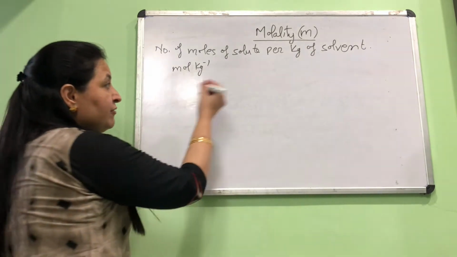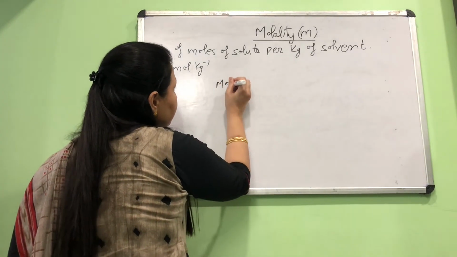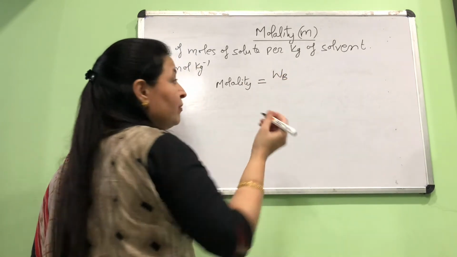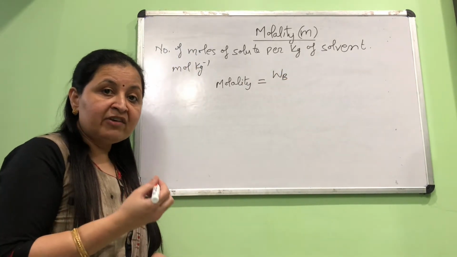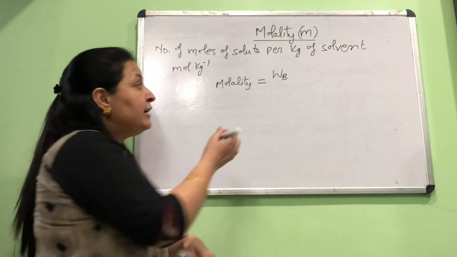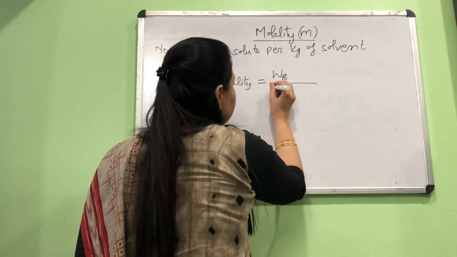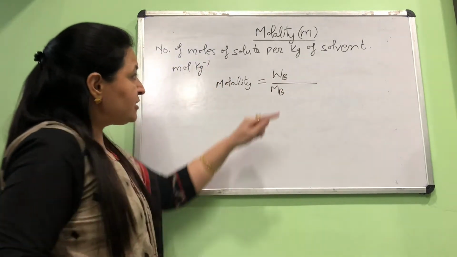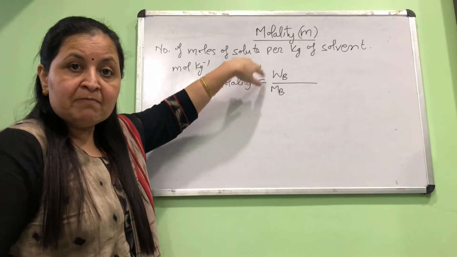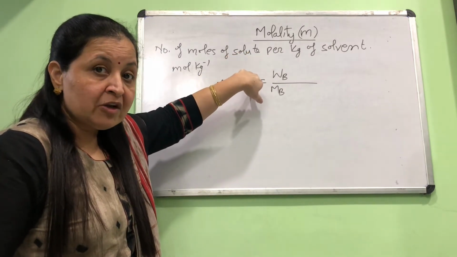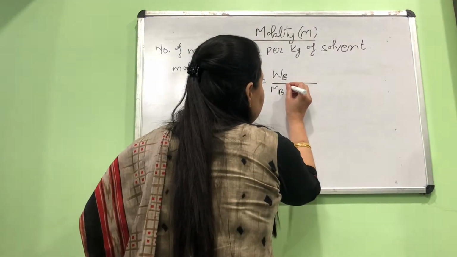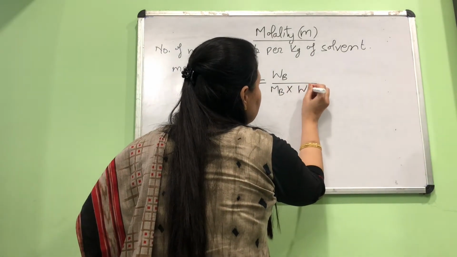Okay, the formula for molality is equal to WB upon MB into WA, into 1000. Now, I think you remember in the beginning of the chapter I told you whenever we write WB, it refers to mass of solute in gram. WB upon MB, this is mass of solute, this is molar mass of solute. The ratio of mass of solute upon molar mass of the solute is the number of moles of solute, divided by mass of solvent.